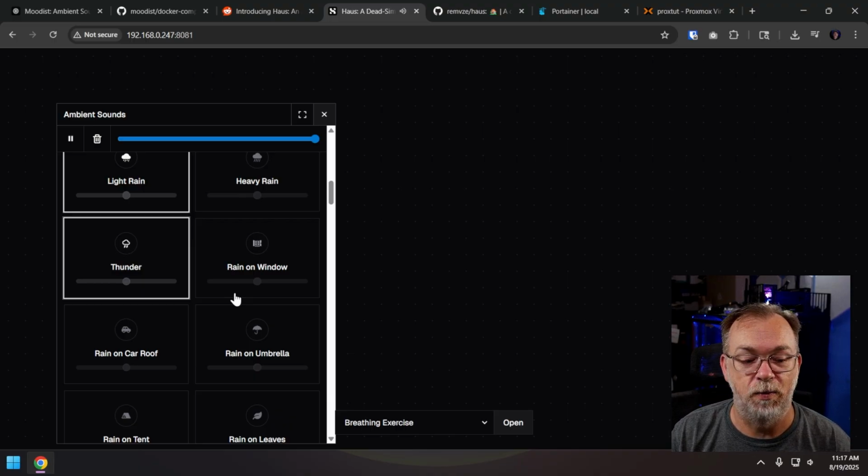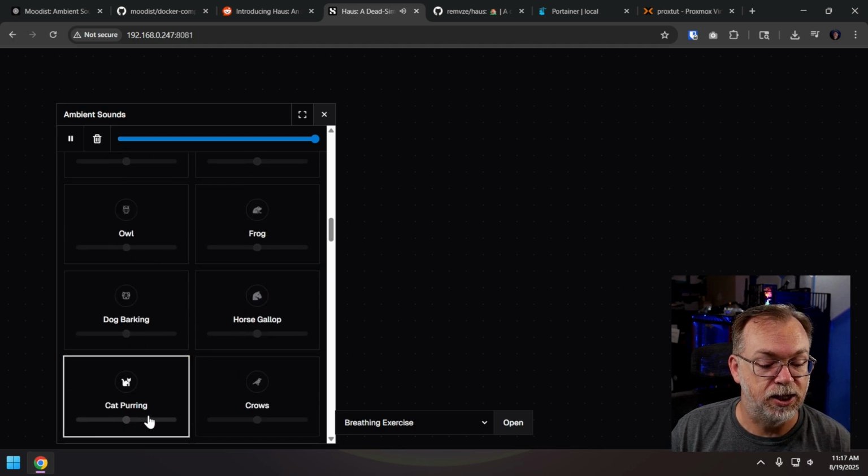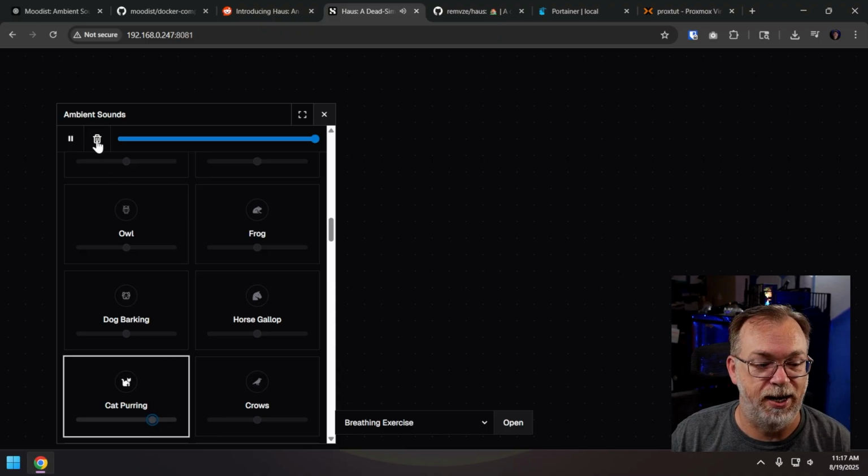And there we go, right? And of course, as I mentioned earlier, we can adjust the volume on each of these things as we want to for our particular needs for whatever soundscape we're creating.